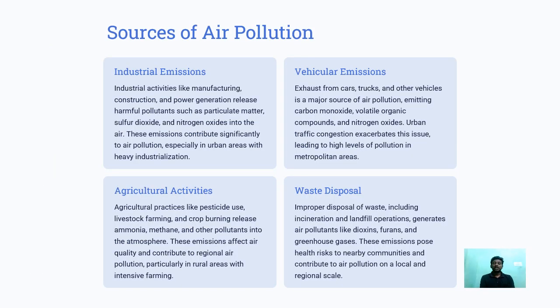What are the sources of air pollution? Basically, there are four sources of air pollution. First source is industrial emission. Industrial activities like manufacturing, construction, and power generation release harmful pollutants such as particulate matter, sulfur dioxide, and nitrogen oxide into the air. This emission contributes significantly to air pollution, especially in urban areas with heavy industrialization.